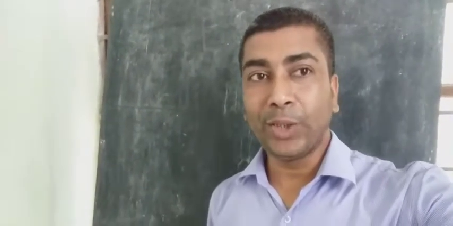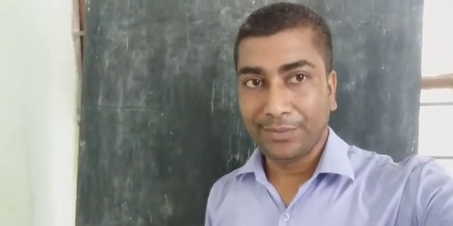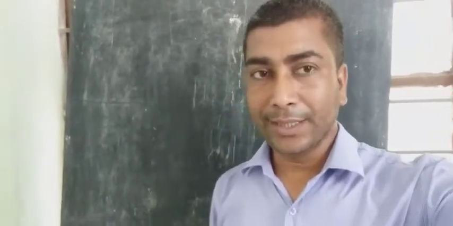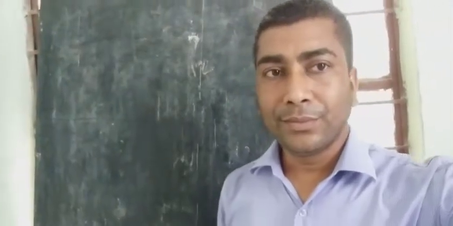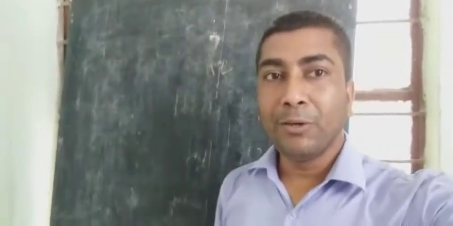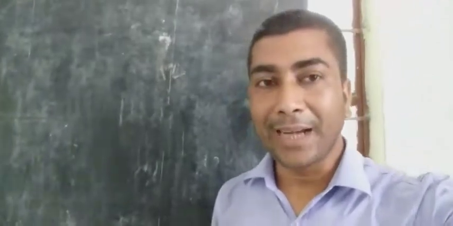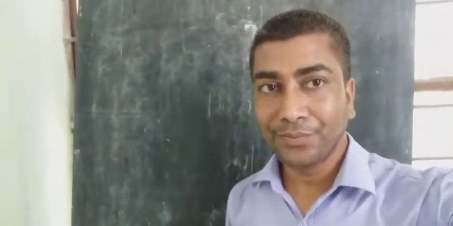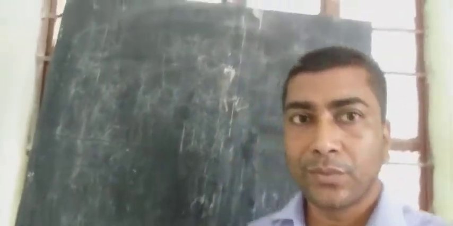Today we are going to continue English grammar. The chapter's name is non-finite verb. We have already started this chapter.